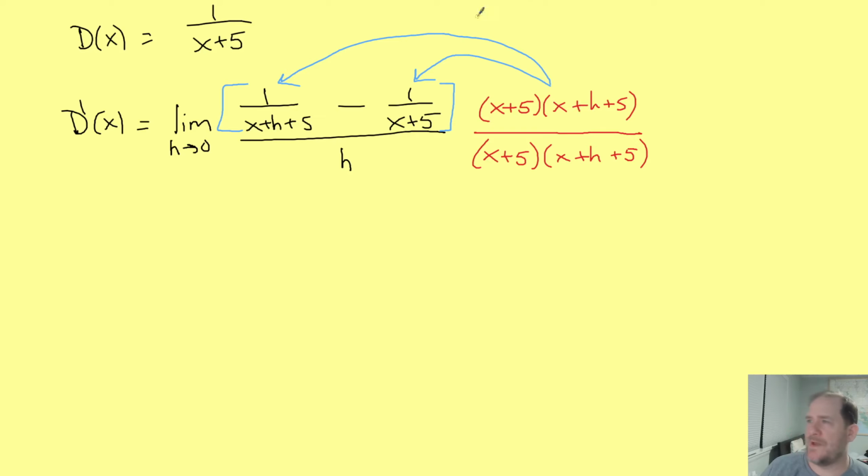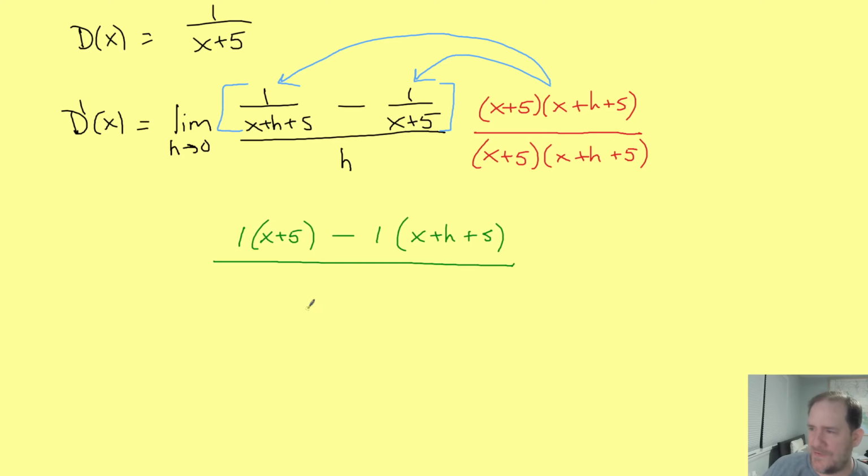And what happens when we multiply onto this first term? Well, this big trinomial is the one that cancels, and so we end up getting 1 times the smaller binomial, x plus 5. Then we subtract from that. When this distributes, this time the binomials cancel, so you get -1 times the trinomial, x plus h plus 5. And everything in the denominator canceled, so we're back to just a regular fraction. And in the denominator, again, resist that urge to just say this is h. It's not just h, it's h times this entire LCD. So it's h times an x plus 5 times an x plus h plus 5.